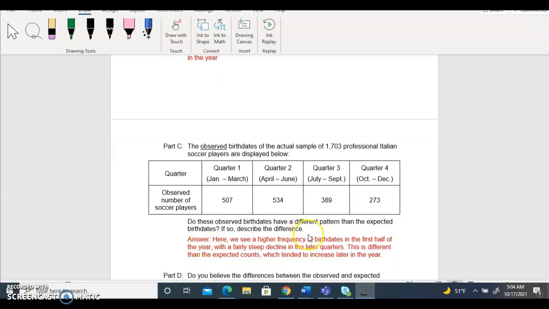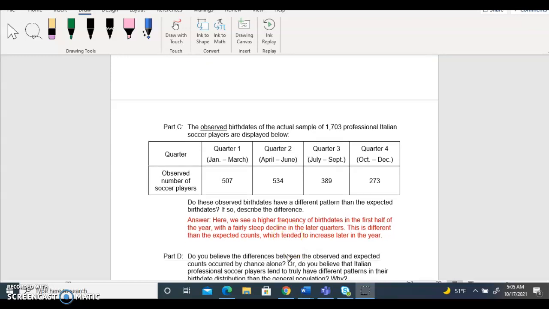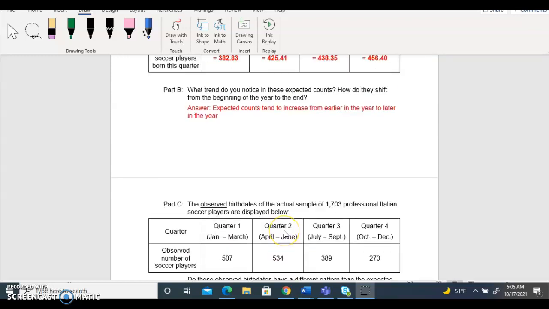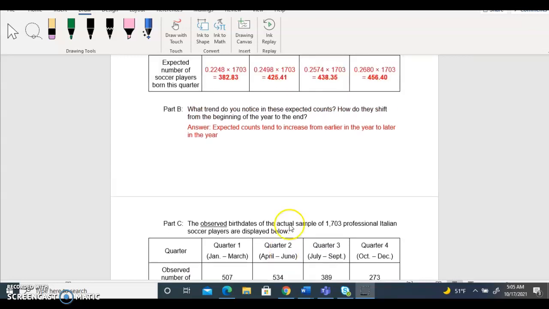Do these observed birth dates have a different pattern than the expected birth dates? If so, describe the difference. I see there actually is a different pattern. Yes. We see higher frequency of birth dates in the first half of the year, with a fairly steep decline in the later quarters of the year. So this is different than the expected counts, which tend to increase later in the year. If we compare this table to the previous table, the pattern here is almost the opposite.